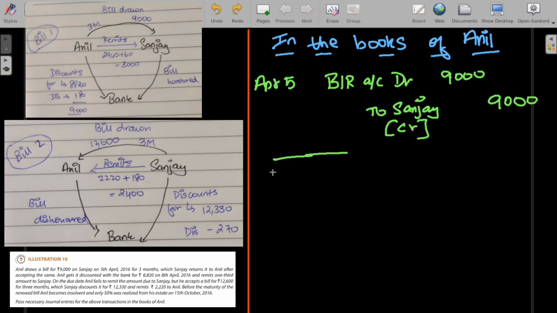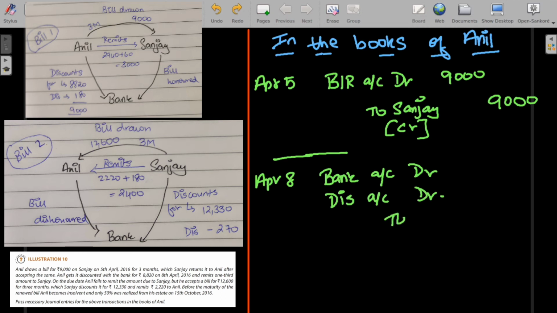Now after that, Anil discounts this bill with the bank on 8th April. So on April 8, Anil discounts the bill with the bank, so he received some money. So your asset increases, so you debit bank account, and you also bear some discount, so you debit discount account as it's an expense.